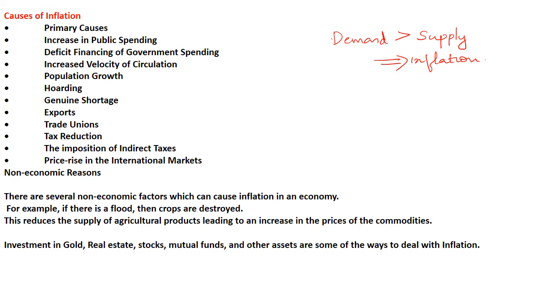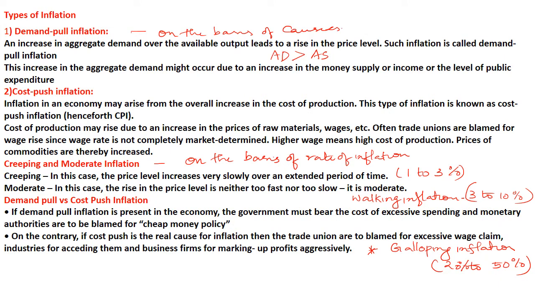so now we are going to discuss the different types of inflation. On the basis of rate of inflation, we have open inflation, repressed inflation, hyperinflation. Hyperinflation, we already discussed, is when inflation is high for a short span of time. Then creeping inflation, very slow inflation. Then moderate inflation. Then walking inflation, that is single digit numbers, for example 3 to 10%. Then running inflation, a 10 to 20% rise in prices, is known as running inflation.